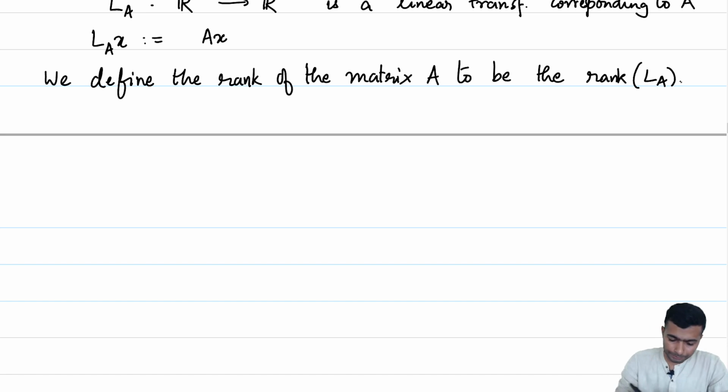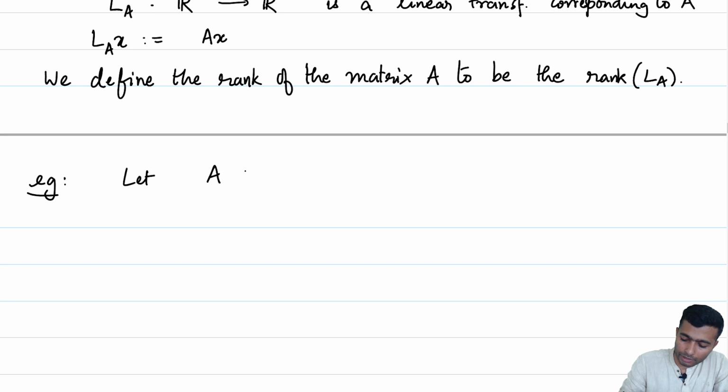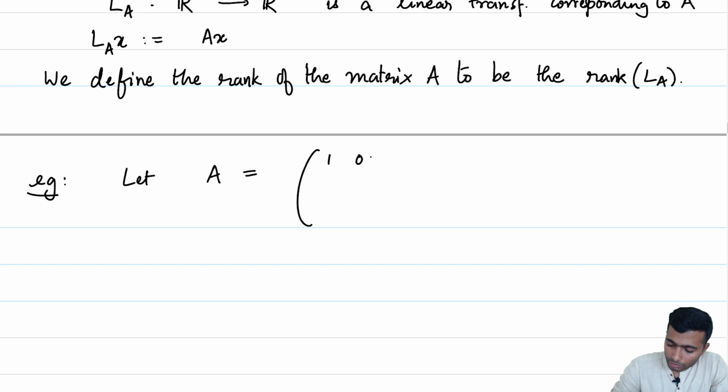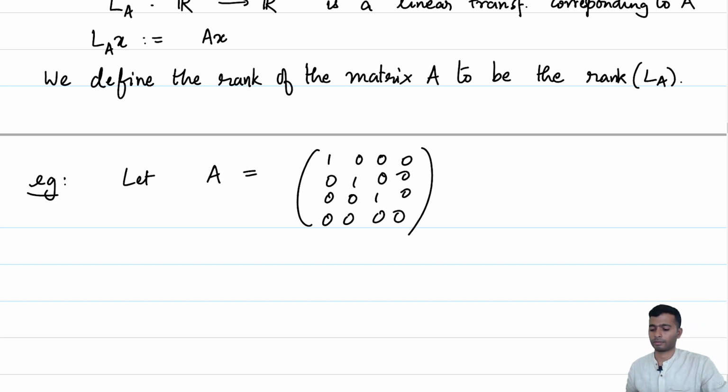Let us look at an example. Let A be the matrix with rows 1 0 0 0, 0 1 0 0, 0 0 1 0 and 0 0 0 0. So, this is a 4 cross 4 matrix, and notice that the rank of A is the dimension of the range space of L_A.